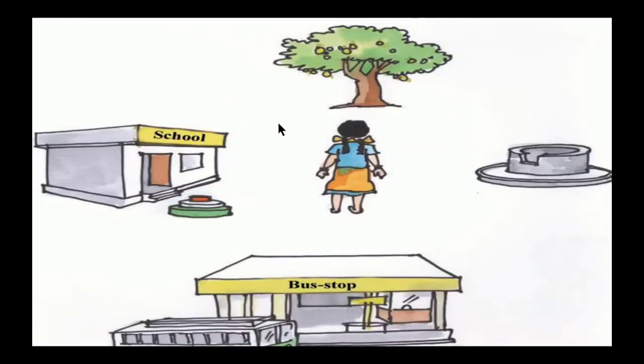Here, observe the picture. Kasturi is standing in the middle facing north. She stood facing north. North means the upper side. What is there on the north side? Yes, one tree is there. Opposite to north is south. Here we can see one well. What is this direction? East. Opposite to east is west. On the west side we can see a school.